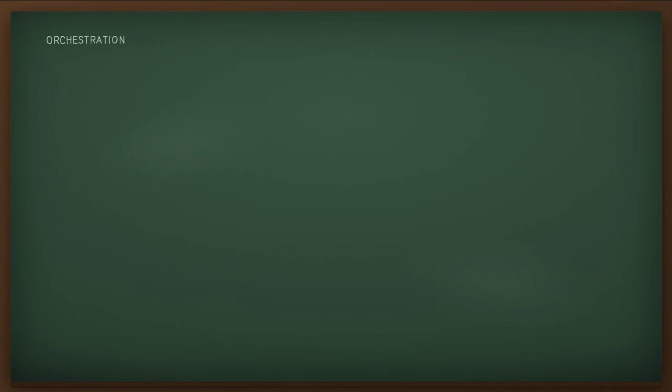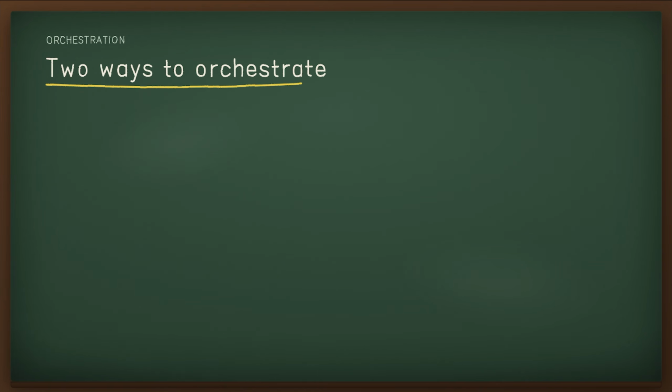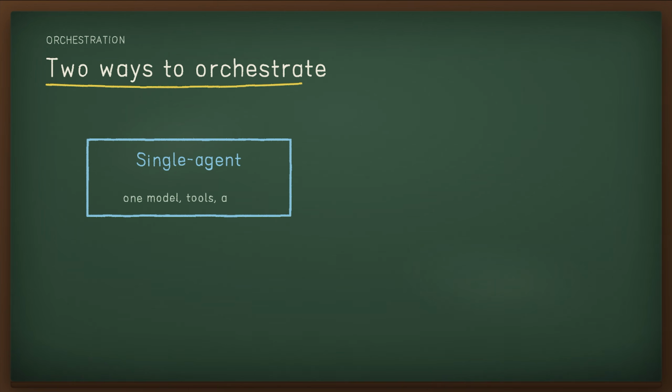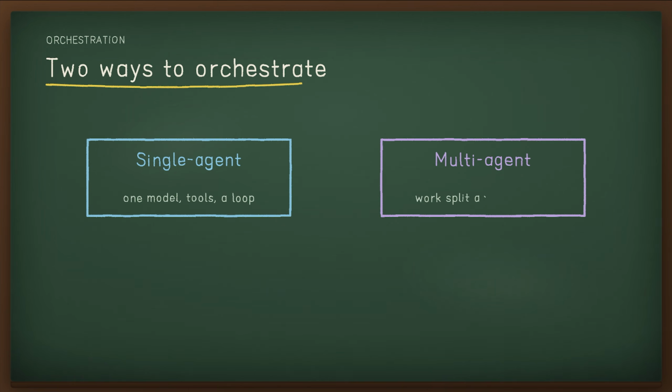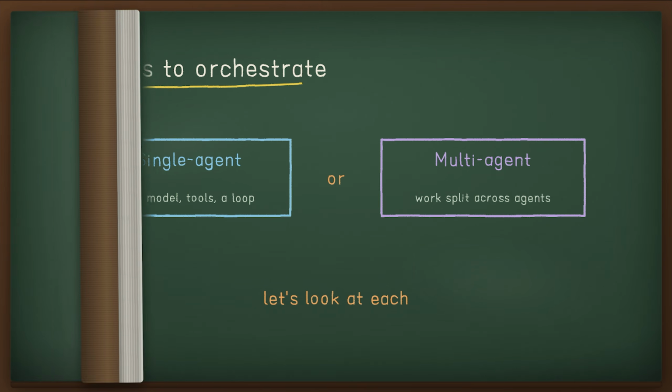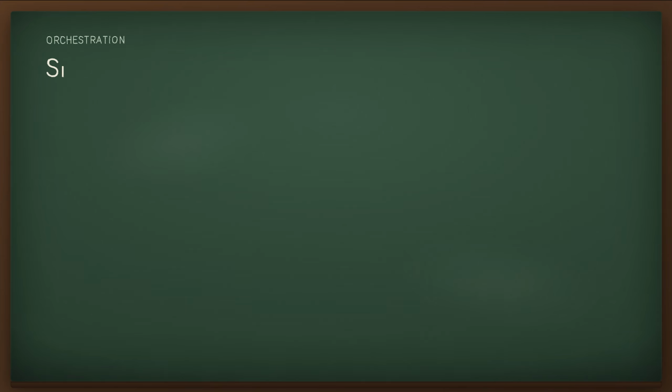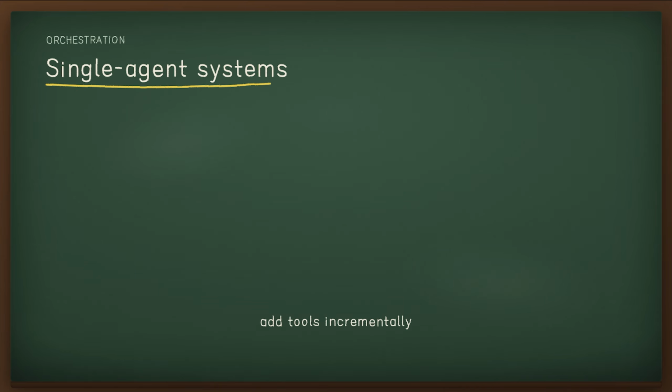With the foundations in place, orchestration ties them together. It's tempting to build a complex autonomous system straight away, but teams succeed with an incremental approach. Orchestration falls into two categories: single-agent systems and multi-agent systems. Let's look at each. A single agent can handle many tasks by incrementally adding tools, keeping complexity manageable.